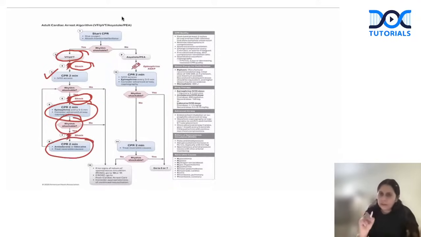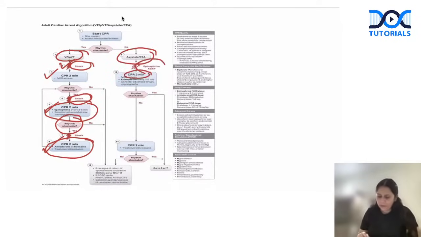So, in shockable rhythm, shock is one intervention apart from CPR. Adrenaline is another intervention which we can do, and amiodarone is the third intervention we can do. But what about non-shockable rhythm? That is asystole and pulseless electrical activity. We do CPR, we never give shock.